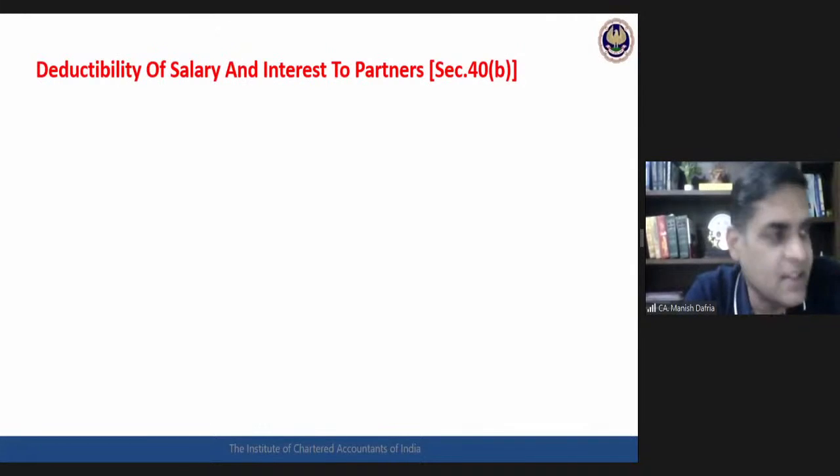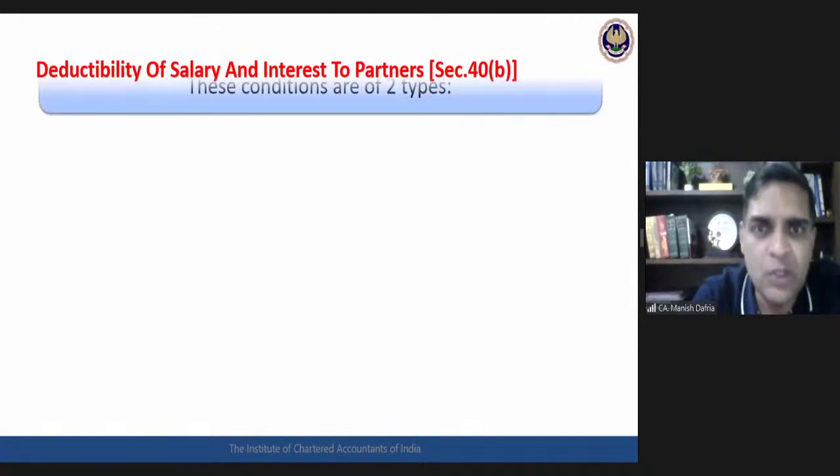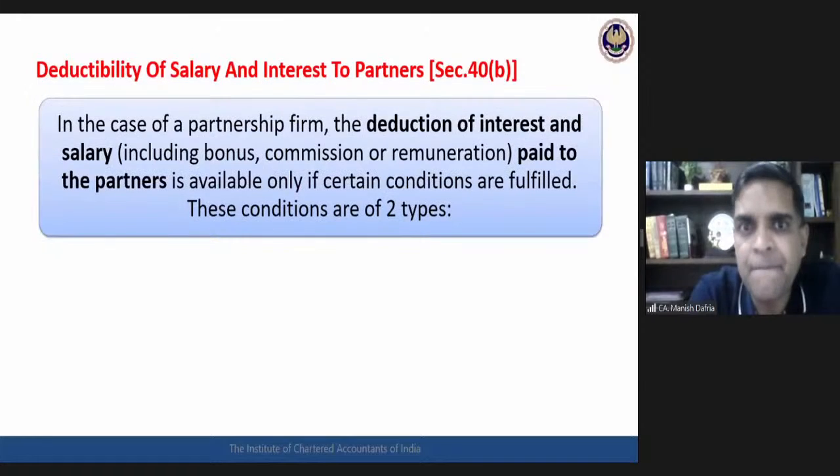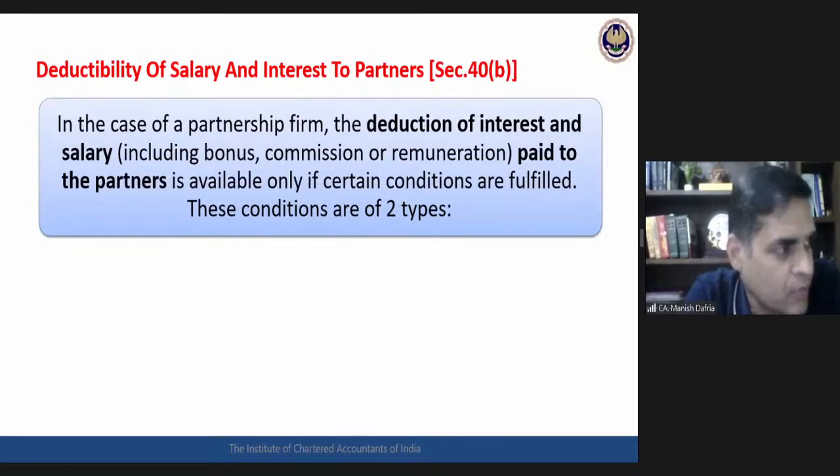Deductibility of salary and interest to the partner, section 40(b). So first of all, certain conditions must be fulfilled. What are these conditions? For the sake of better understanding, we can segregate these conditions into two types.